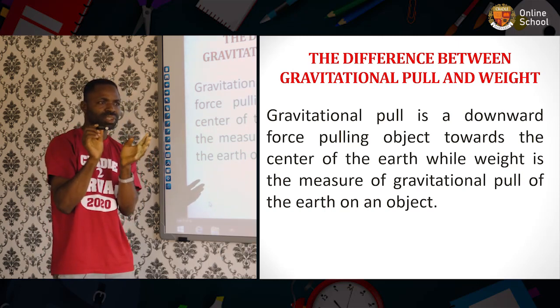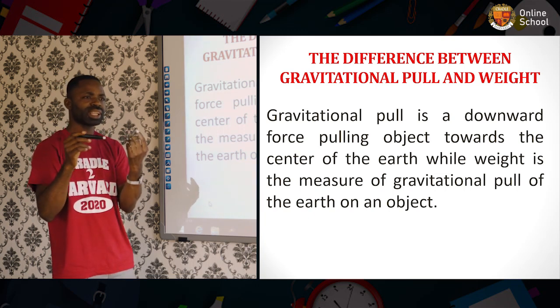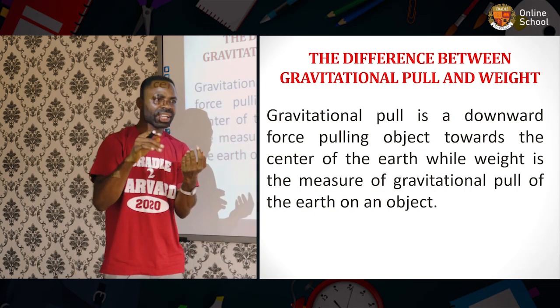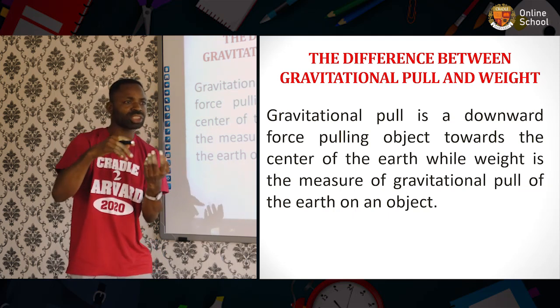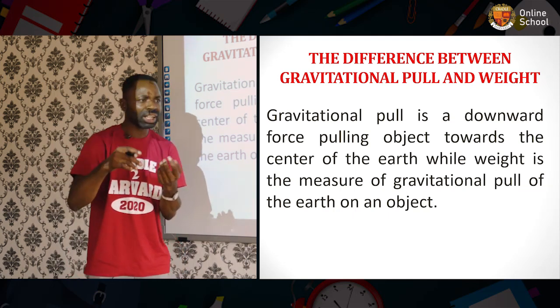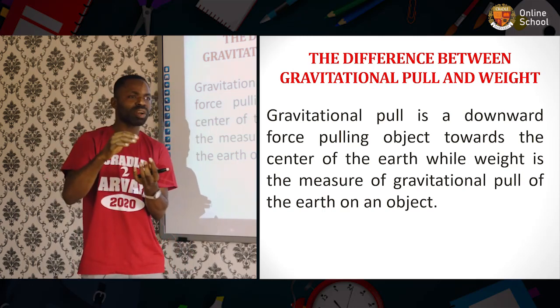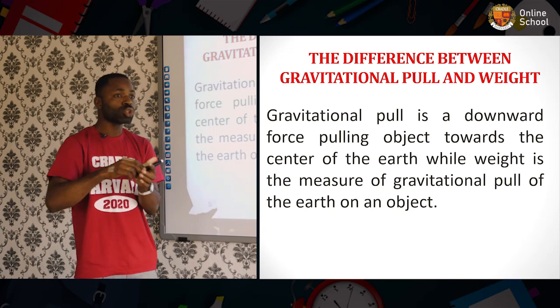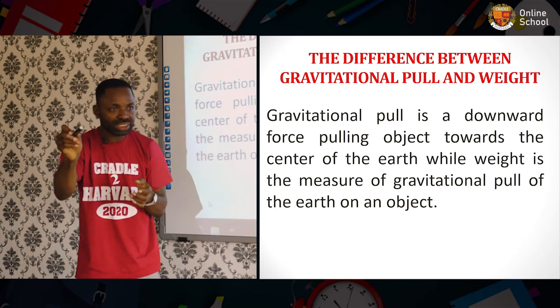You get me? No wonder Newton says that every object is attracted towards the center of the earth, and there is a force that causes that. And this force that causes the attraction of objects towards the center of the earth is proportional to the masses of objects. Do you understand?